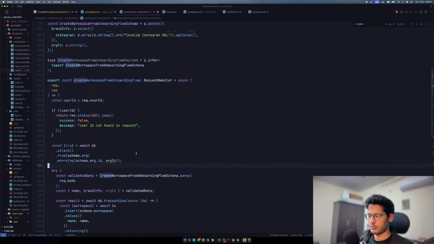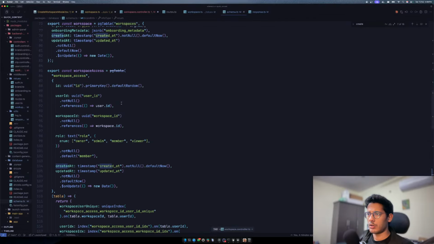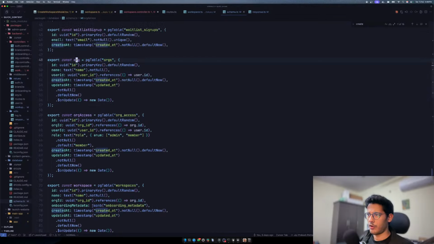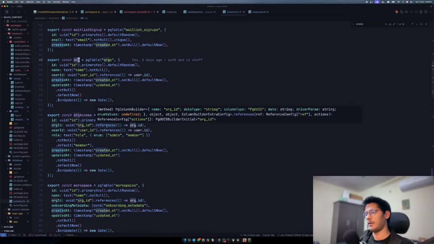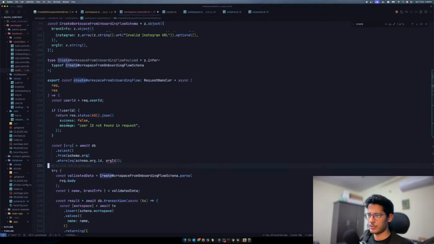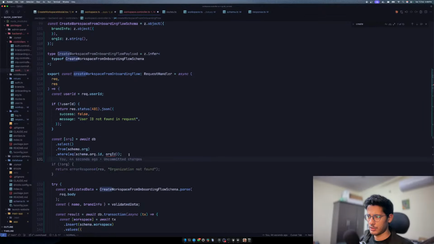Okay, so if I go to the schema, what is the org? We have org access and we have org, and we have an ID which is default random, so this should be a string, I guess. The only problem is there should be an org ID which should be validated before we do anything from this. So I think that's the issue.